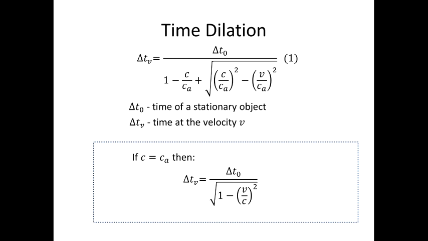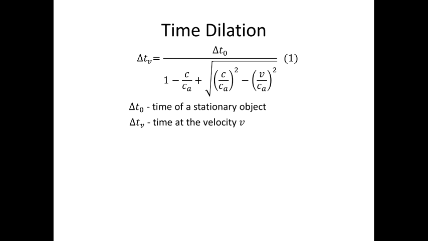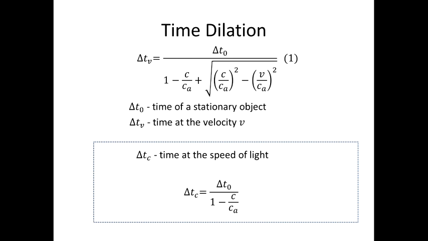There is one more interesting conclusion which is possible to get from the formula for time dilation. If a particle moves with a velocity equal to the speed of light, then its time doesn't become infinity, as it was in the special theory of relativity. It has a real value which is possible to calculate using the following equation.